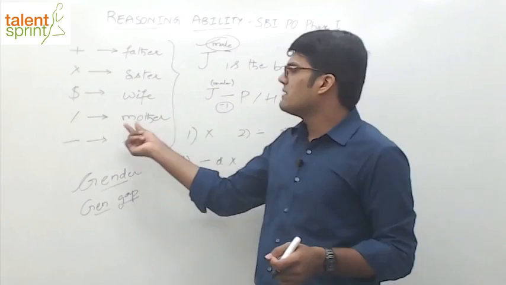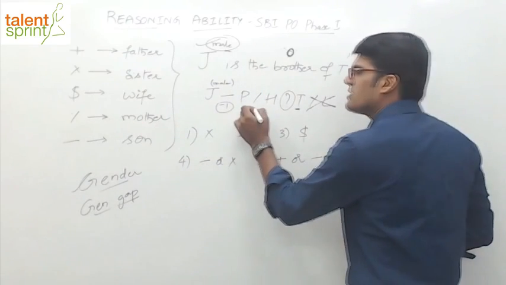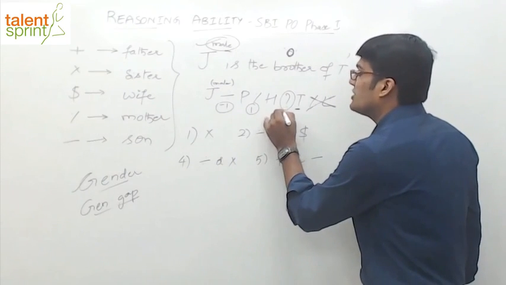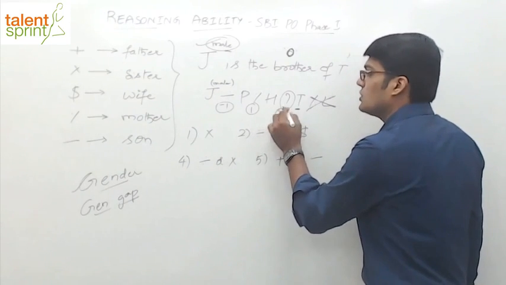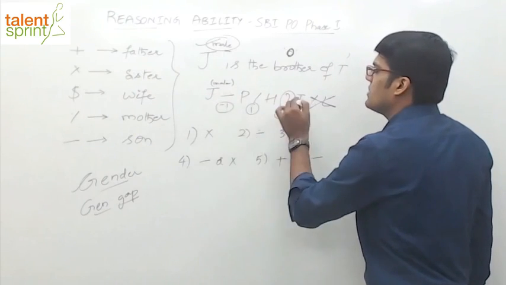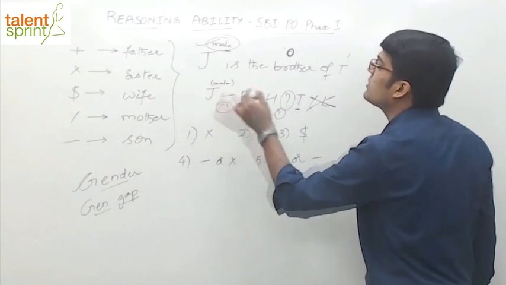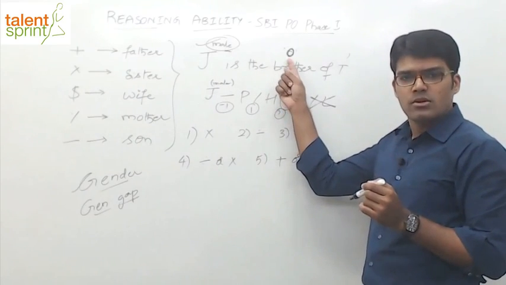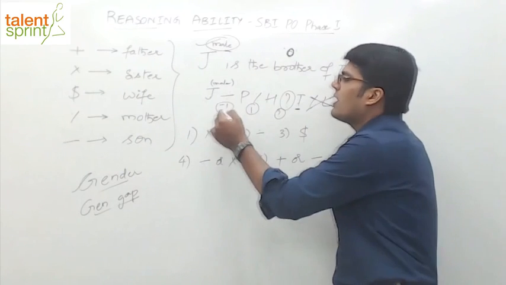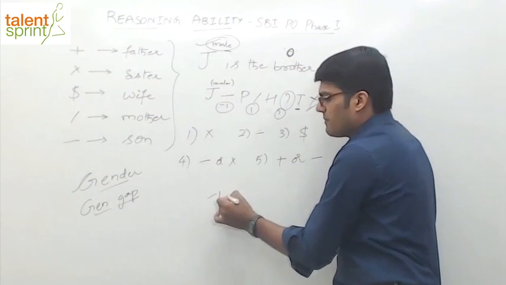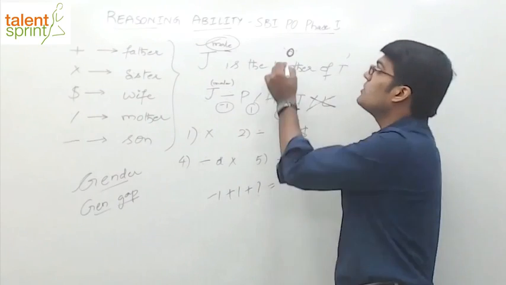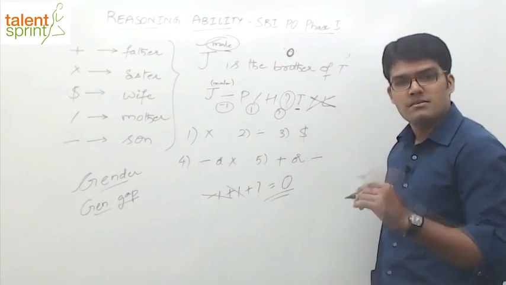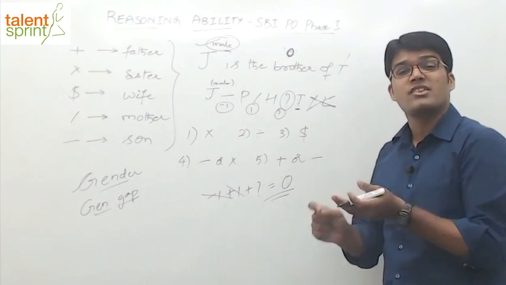P percentage H. Percentage means what? Mother. Mother is 1 generation above. So we'll take generation gap as +1. Question mark. Now what should come in place of question mark here? So that the overall generation gap from J to T. See, we'll work only from J to T. What is the total generation gap from J to T? 0. The total gap from J to T is 0, right? Total overall gap has to be 0. Now what do we do? Add all these. -1 + 1 plus question mark should be equal to 0. So -1 and +1 get cancelled, which means question mark has to be 0. Question mark, the relationship there denotes a generation gap of 0.